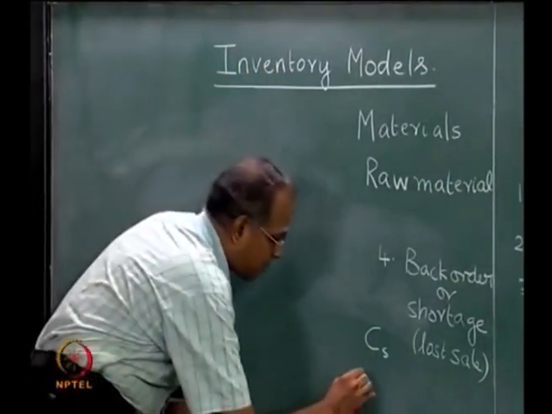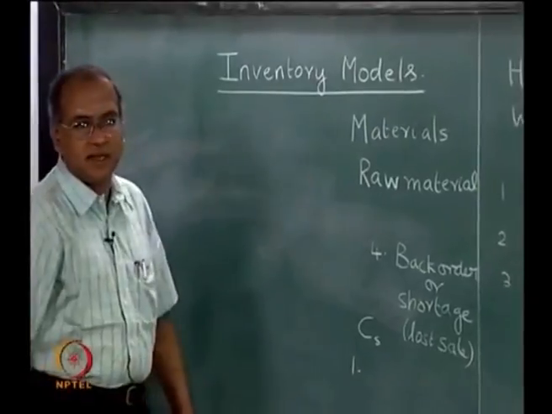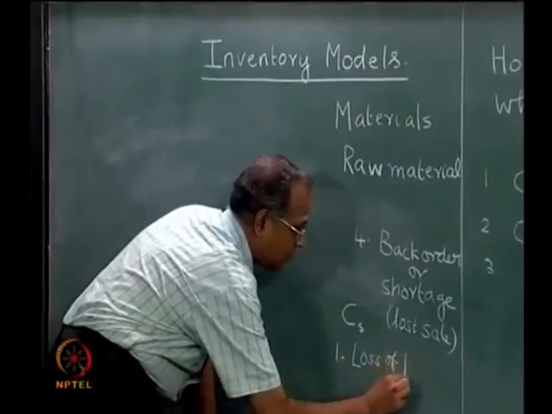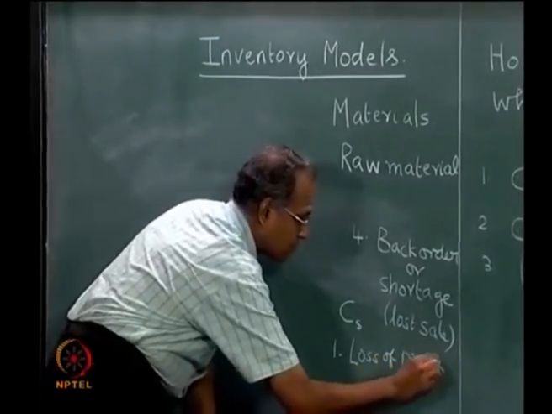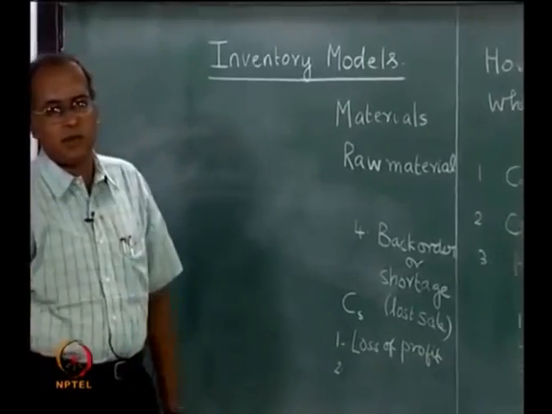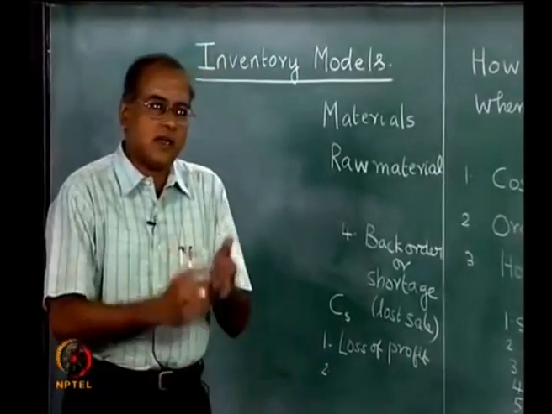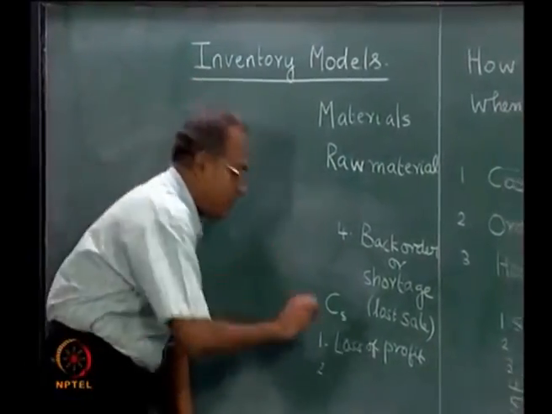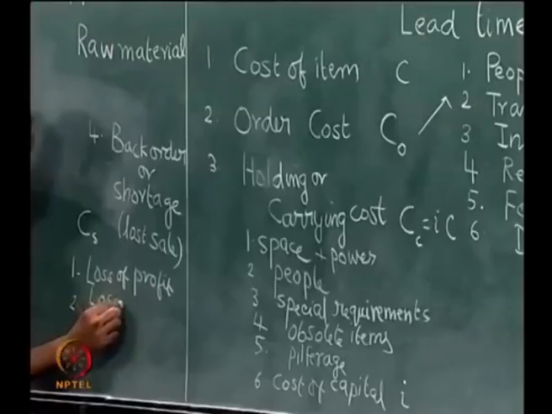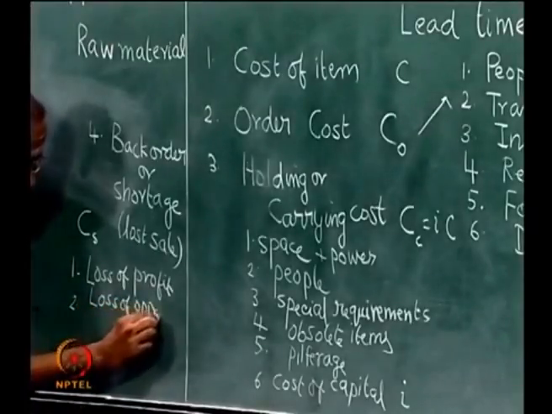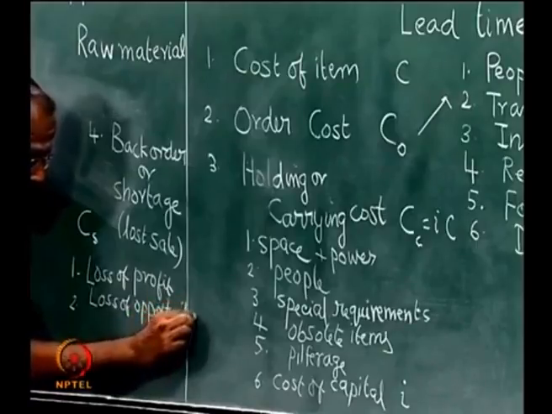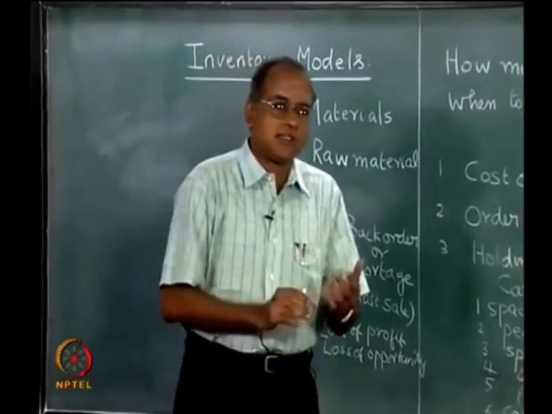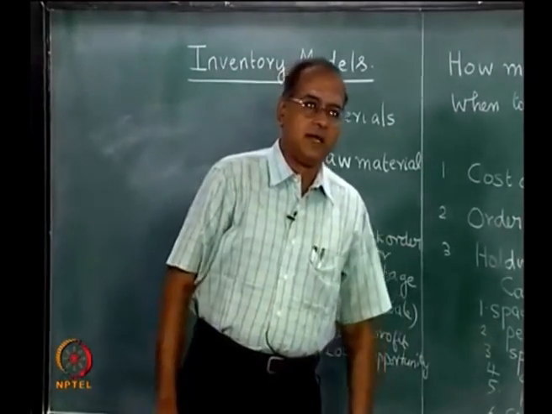The first component, particularly if it is a lost sale, is the loss of profit associated with the sale, because the sale is not complete for want of material. So, there is a loss of profit associated with that. One could even go to the extent of adding something like loss of opportunity. For example, through this sale I might get further business which is lost because I have not met that deadline or due date.